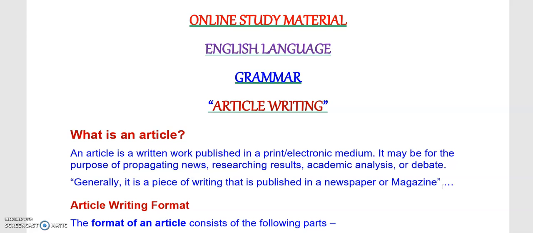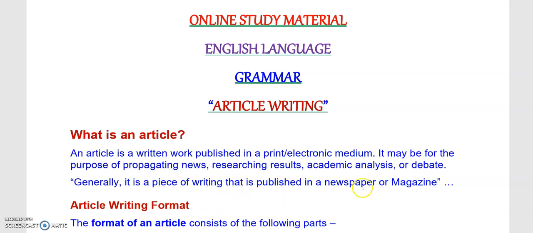And we can write in different topics. We can write regarding news, regarding research of results, academic analysis, or even debates. Debates are the competitions where we have a topic and then we have a supporting team and an opposing team. So mainly an article, if we talk in general words, it is just a piece of writing, okay, that can be published in school journals and magazines or in the newspaper.